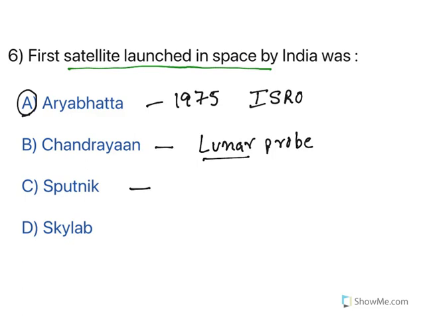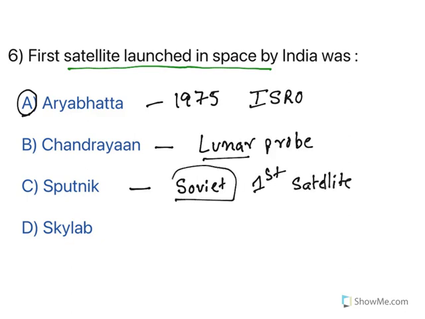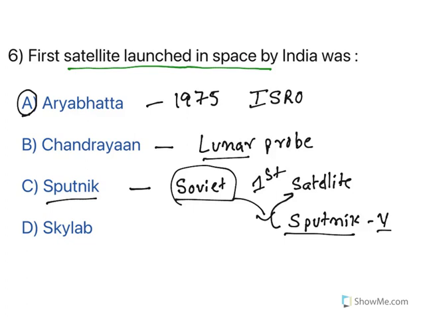Now, Sputnik is a very popular one. Sputnik is the Soviet Union's first satellite. Not only for the Soviet Union, for the entire world, the first satellite was launched by the Soviet Union, and it is named Sputnik. You know, the Russian-made vaccine is also now called Sputnik V. They wanted V to stand for first. So, V stands for virus, and Sputnik, because they are the first one to put a satellite in space.